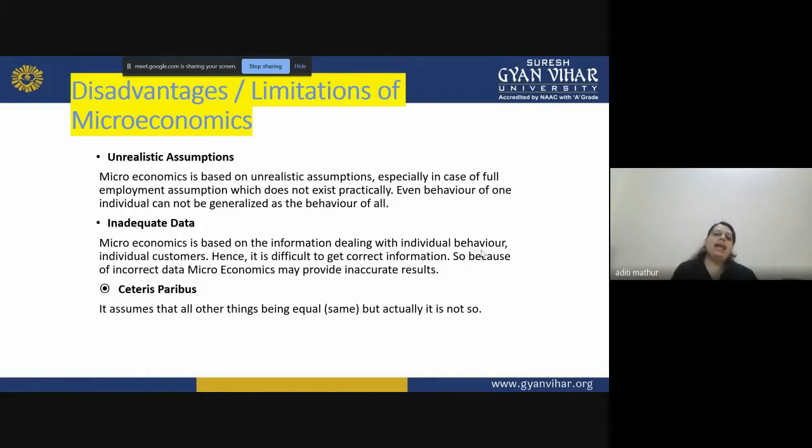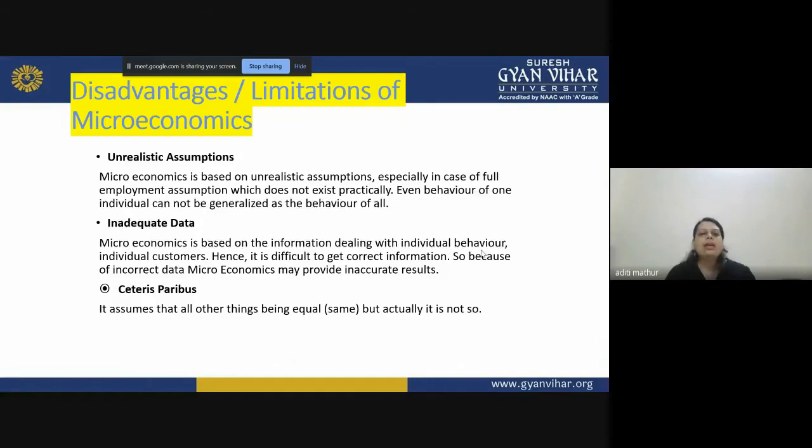So just analyzing a few people and saying that it is applicable to everyone is also one of the limitations. Then inadequate data. Microeconomics is based on information dealing with individual behavior, individual customers, right? Hence, it is difficult to get correct information. So because of incorrect data, microeconomics may provide inaccurate results, right? When the information collected is incorrect, definitely your results will also be incorrect or inaccurate.